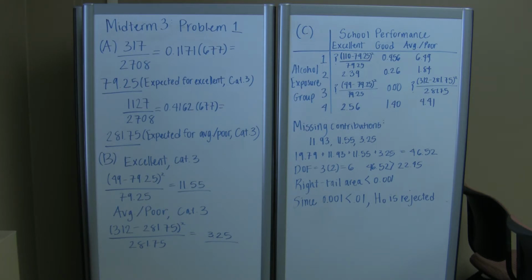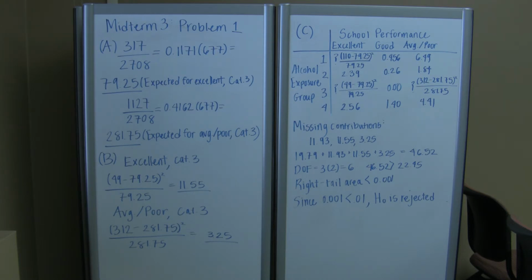In part C, we were given a table with chi-square contributions for cells with 3 missing components. In order to find those 3 missing points in the chart, I took the observed values and subtracted the expected value, squared that, and then divided it by the expected value.